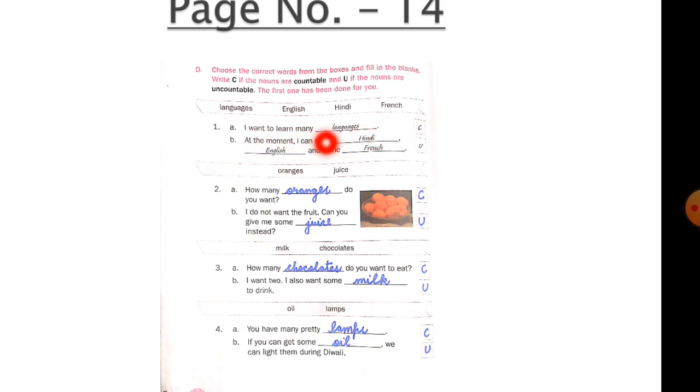Now, at the moment I can speak Hindi, English and some French. Now these are uncountable nouns. Number of languages you can count, but language you cannot count, so they are uncountable.